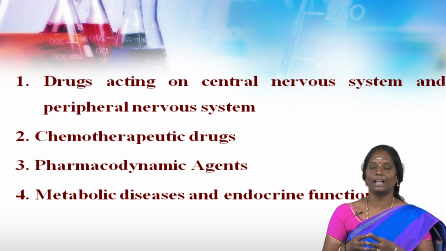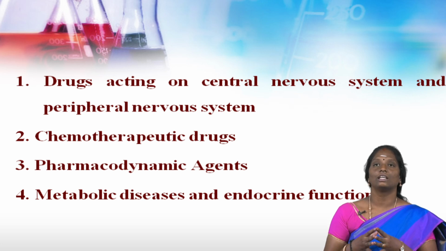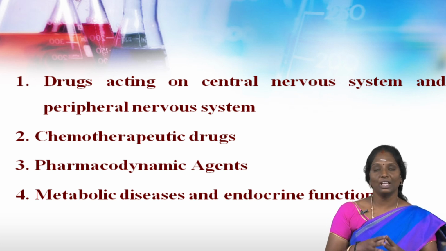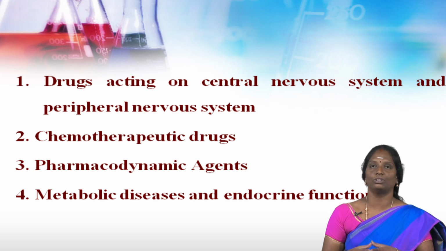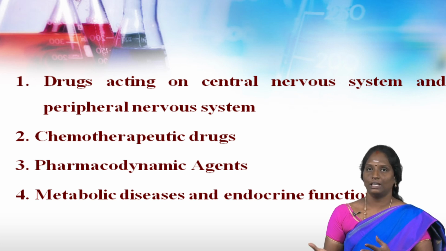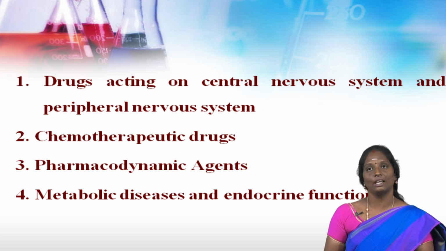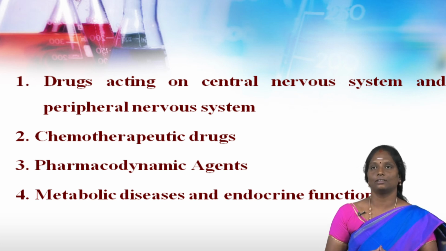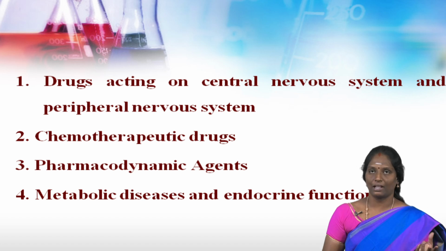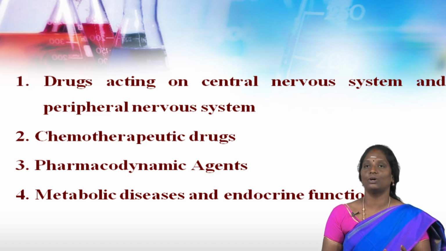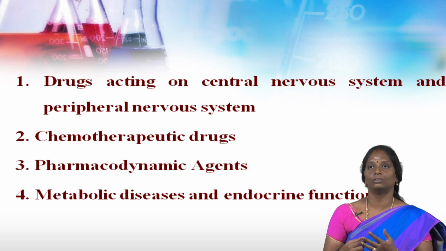Second one, in biological classification, chemotherapeutic drugs. Various drugs used in chemotherapy are known as chemotherapeutic drugs, which have important therapeutic use in the treatment of parasitic infections due to insects, worms, protozoa, viruses, bacteria, etc. These drugs destroy the offending parasites or organisms without damaging the host tissues.